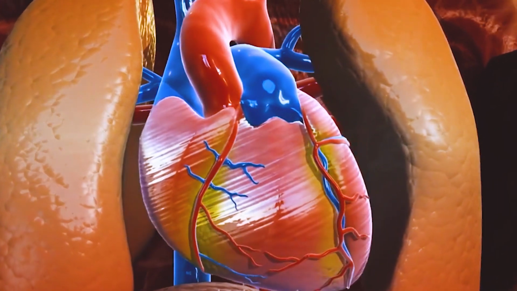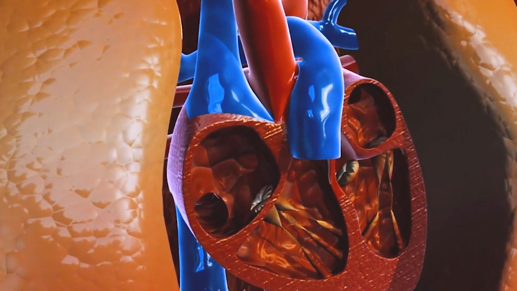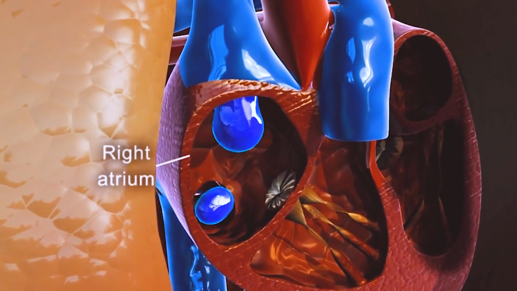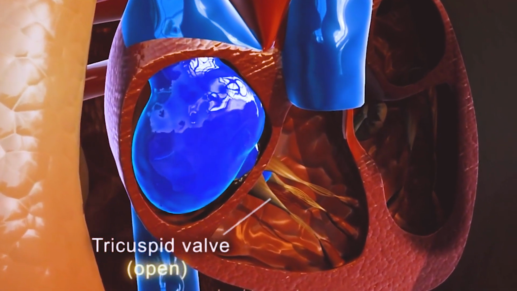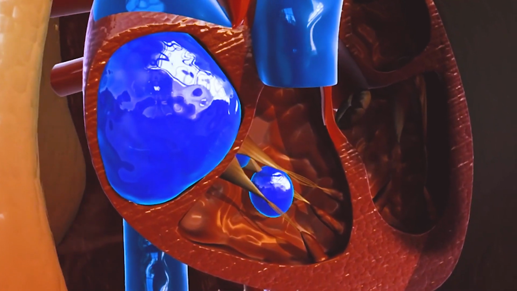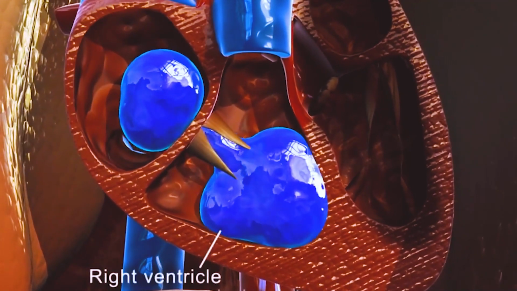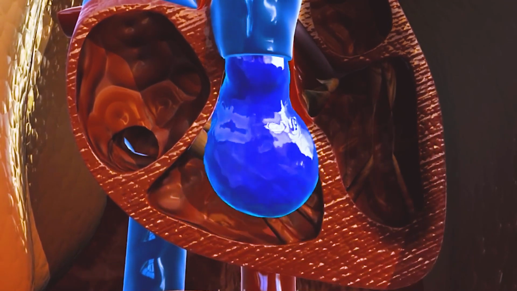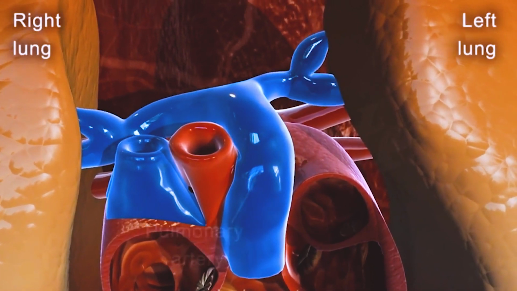The heart is a complex pumping organ. If we look at a section of the heart, we observe that it receives deoxygenated blood from different parts of the body in its right atrium. Now, the tricuspid valve opens and the blood keeps flowing into the right ventricle. Then, the right atrium contracts, pushing the remaining blood into the right ventricle. It then contracts to push the blood into the pulmonary artery, which carries the blood to the lungs.